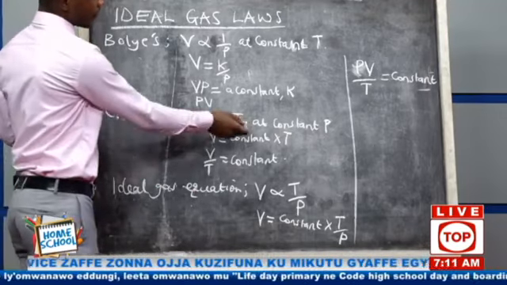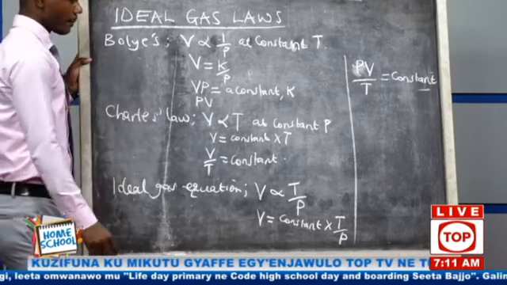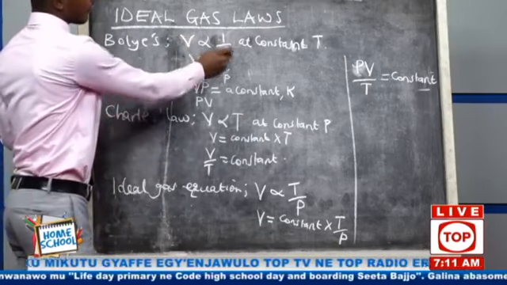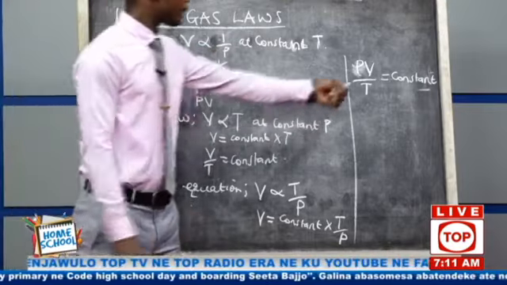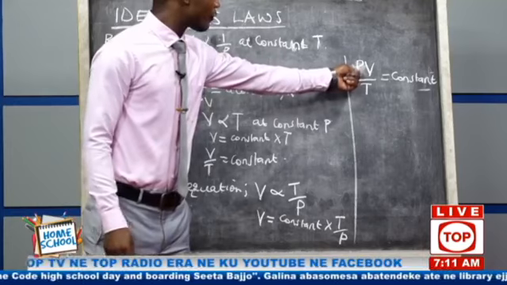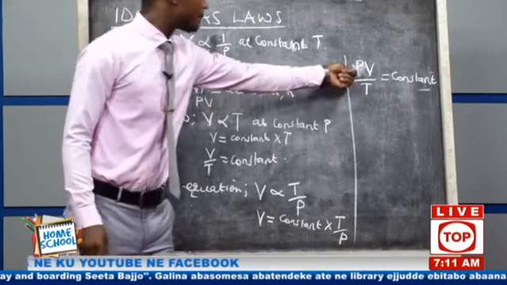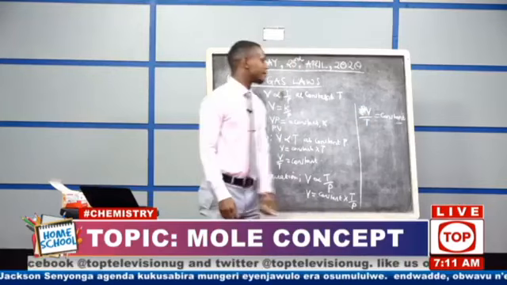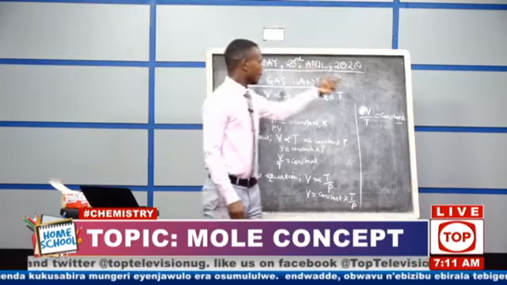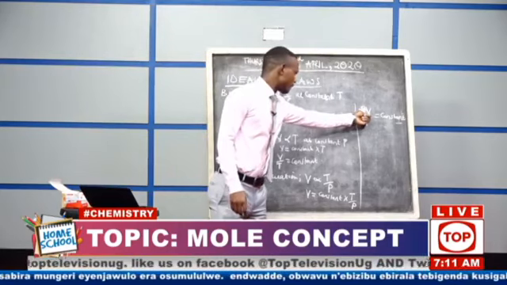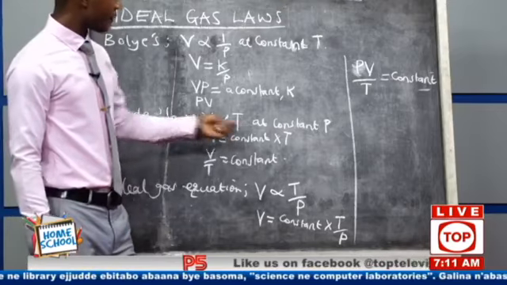V is directly proportional to T, but V is inversely proportional to P. That means if we increase P, we are going to decrease V because they are inversely proportional. But if we increase V, we have to increase T because these are directly proportional.